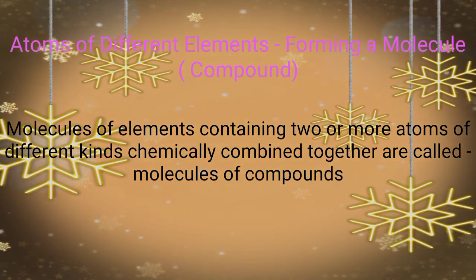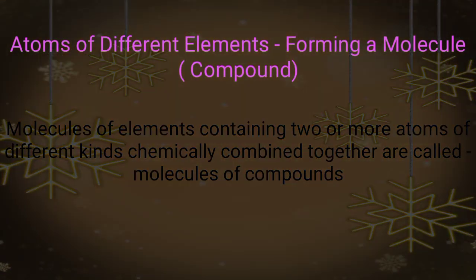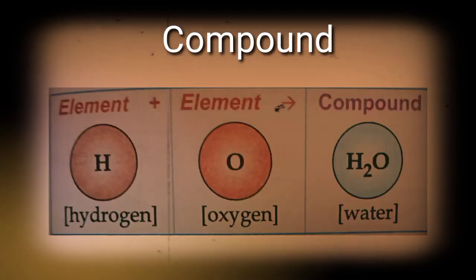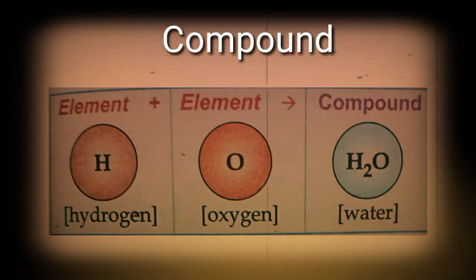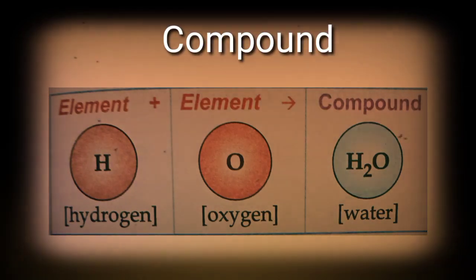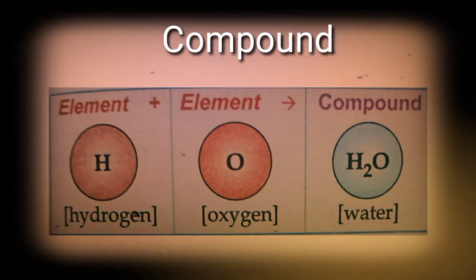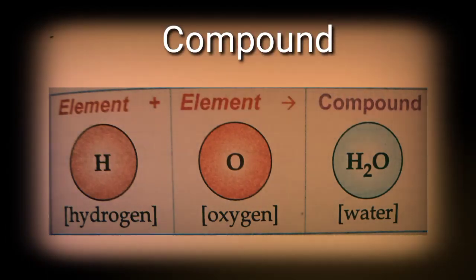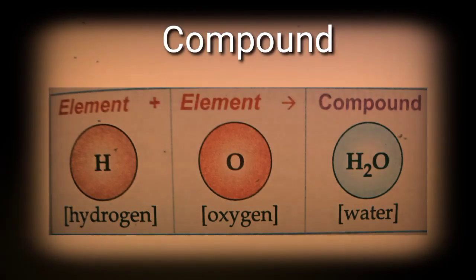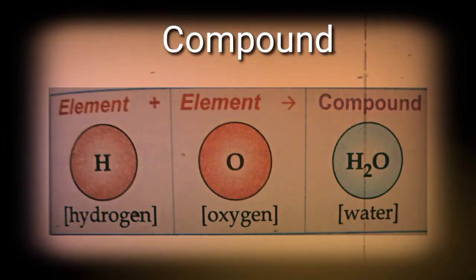So there are atoms of different kinds, and that is called a molecule of a compound. Like this is the example. Element plus element is equal to compound. So hydrogen plus oxygen is equal to H2O, that is water. There are a total of 3 atoms, two of hydrogen and one of oxygen. They are forming the compound H2O, that is water, okay. So now you are clear.